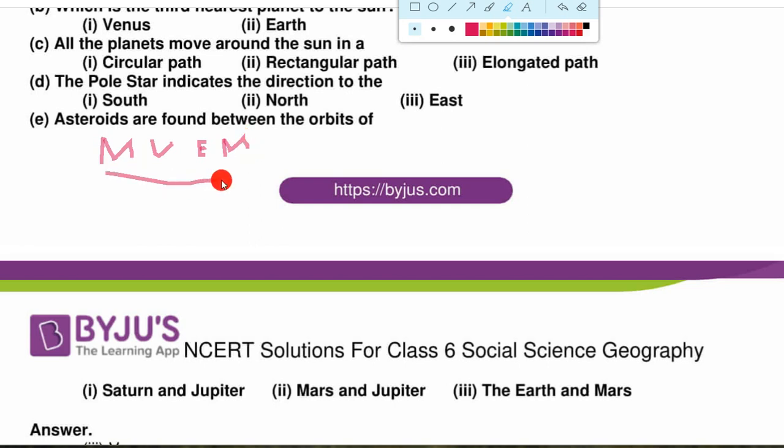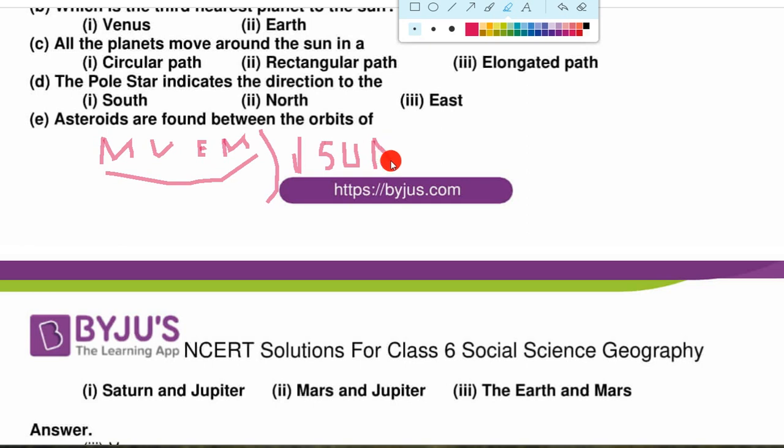So first four inner planets, then the belt of asteroids, and then four outer planets. So the asteroid belt is between Mars and Jupiter. So where is our answer? This one, Mars and Jupiter.